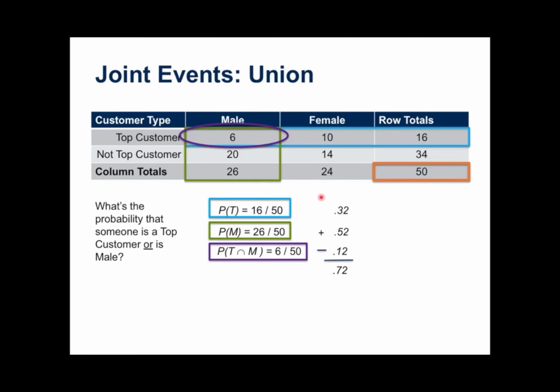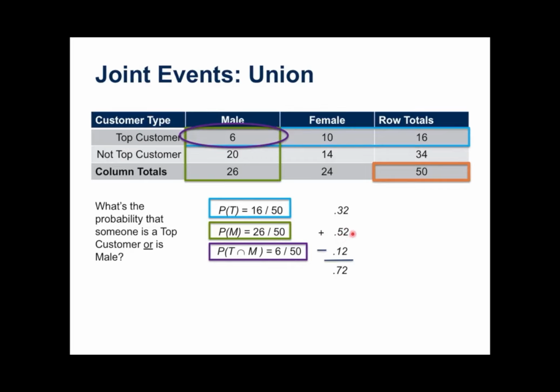How would I figure out what the probability is for someone to be a top customer or male? So this is written this way. The probability of being a top customer is 16 out of 50. Well, I can see that. I had 16 customers out of 50. So the probability is going to be 0.32. Then the probability of them being male, well, that was 26 out of 50. And so intuitively, it's very simple.